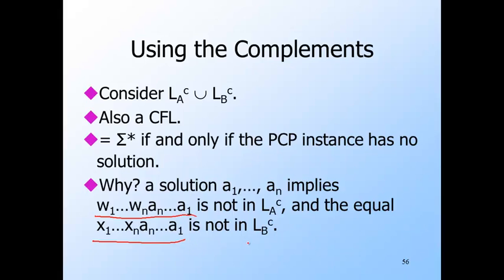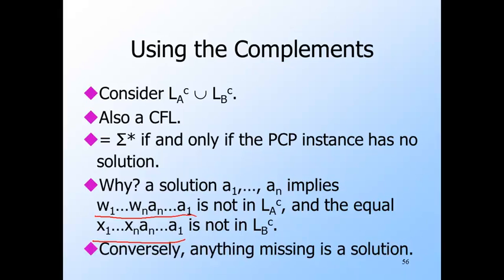Thus, if there is a solution, there is a string missing from the union. Conversely, suppose string Y, with index symbols AN down to A1, is missing from the union.